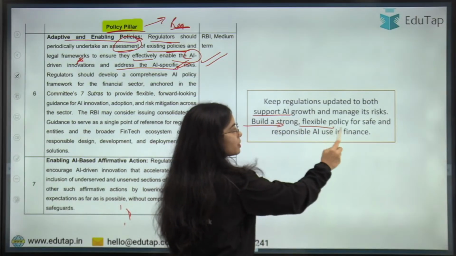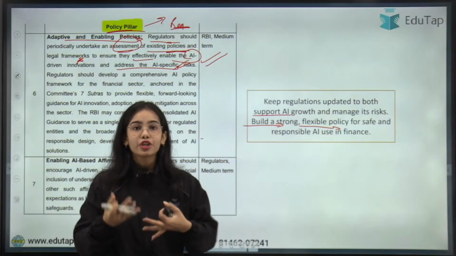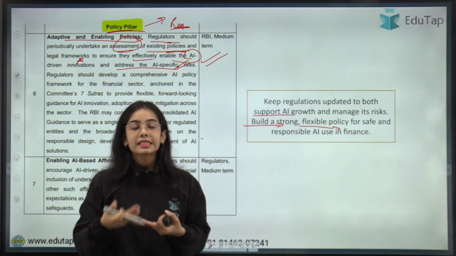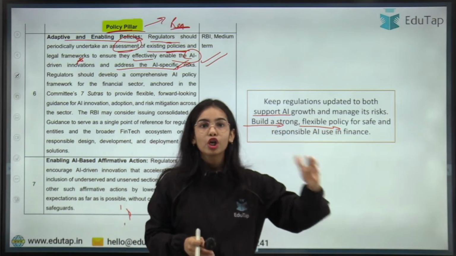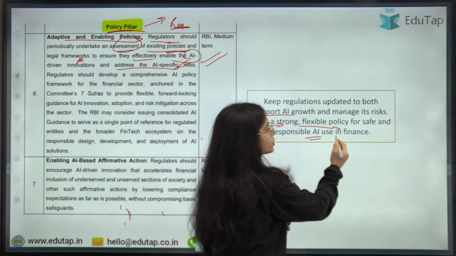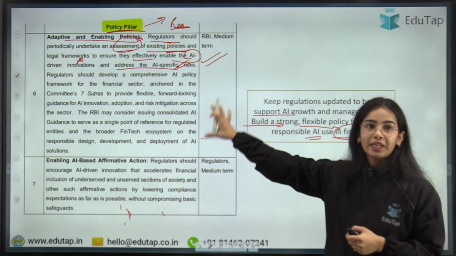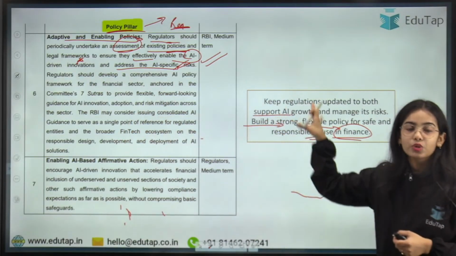Build a strong, flexible policy. Flexible policy is required in the AI domain because the AI is continuously developing and innovation is still happening in AI. So we still do not know how AI can function in the future. So build a strong but flexible policy for safe and responsible AI use in finance. I have provided a short point for each and every recommendation so that you can revise through that.